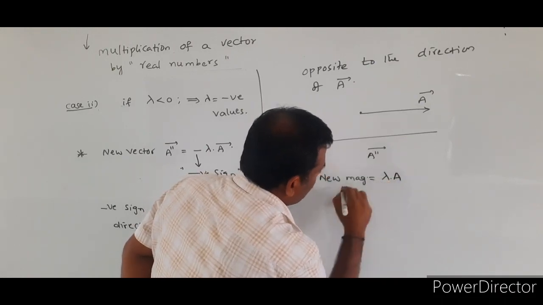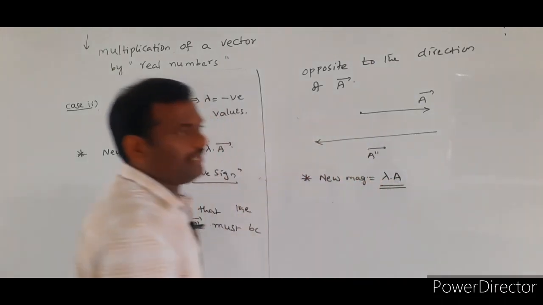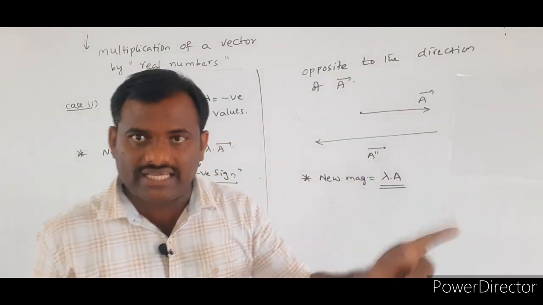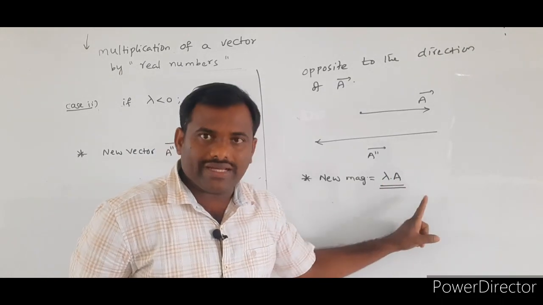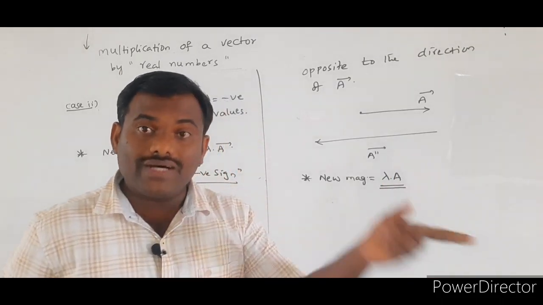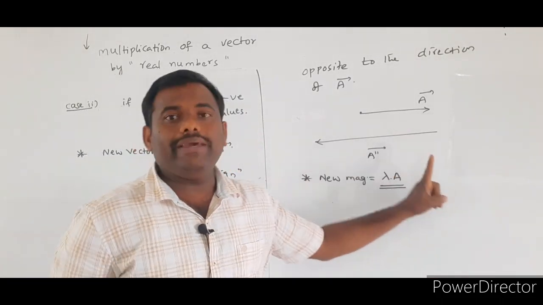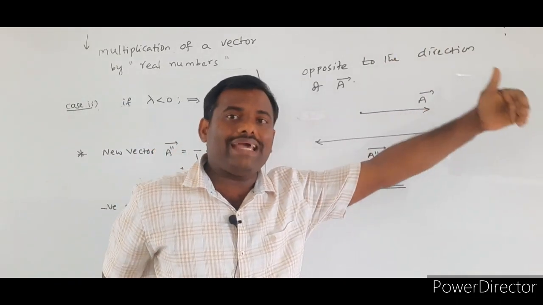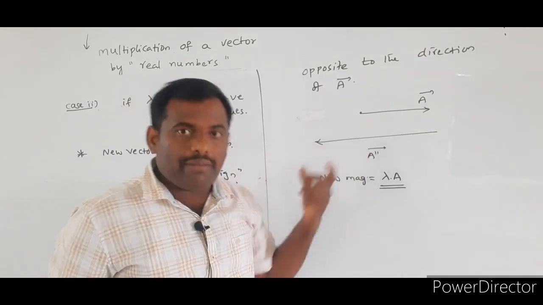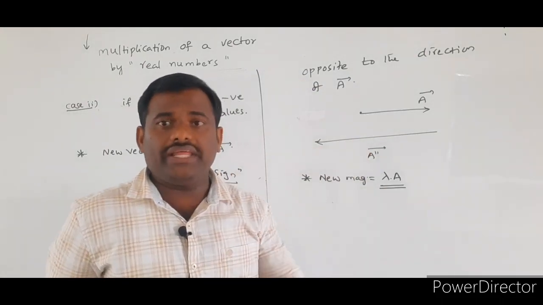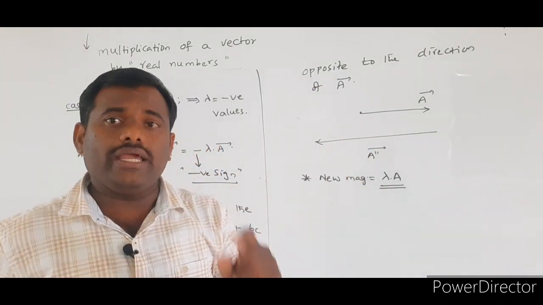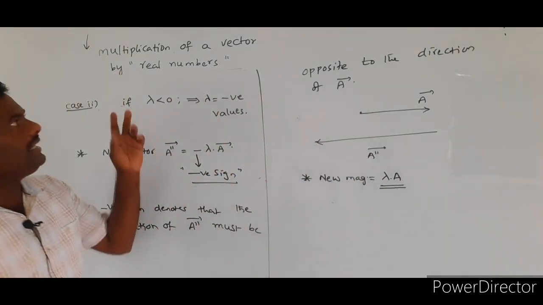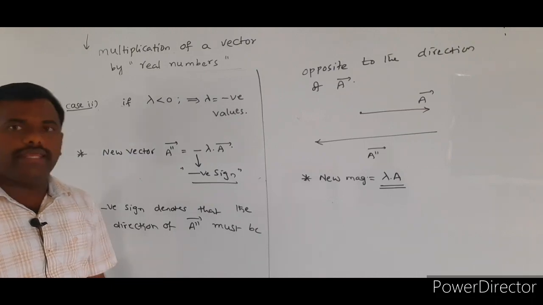Again it is equal to lambda into A. The magnitude of the new vector does not change. What was altered is the direction. If lambda is positive, the new vector will be acting along the same direction as A bar. If lambda is negative, the new vector and the initial vector must be acting in opposite directions. This is the concept of multiplication of a vector by a real number.